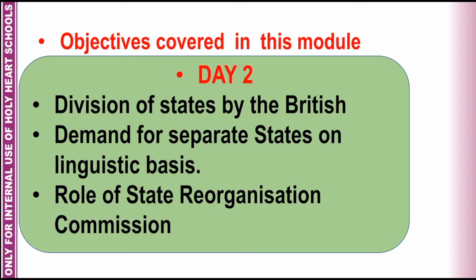Then we have discussed in 1960, 2 separate states were formed out of Bombay. The Gujarati-speaking area was made a separate state of Gujarat and Marathi-speaking area was made a separate state of Maharashtra with Bombay as its capital.